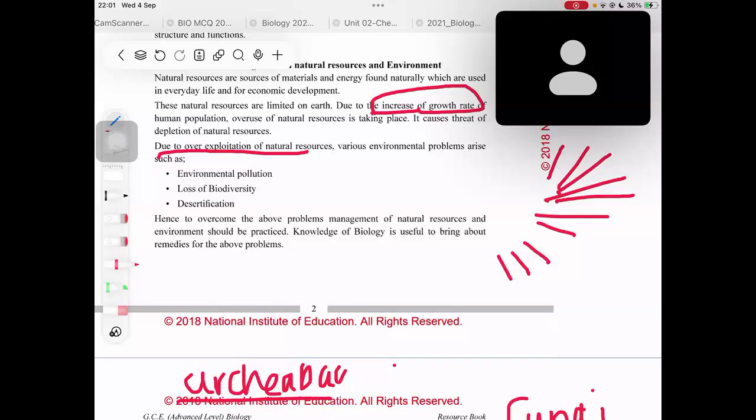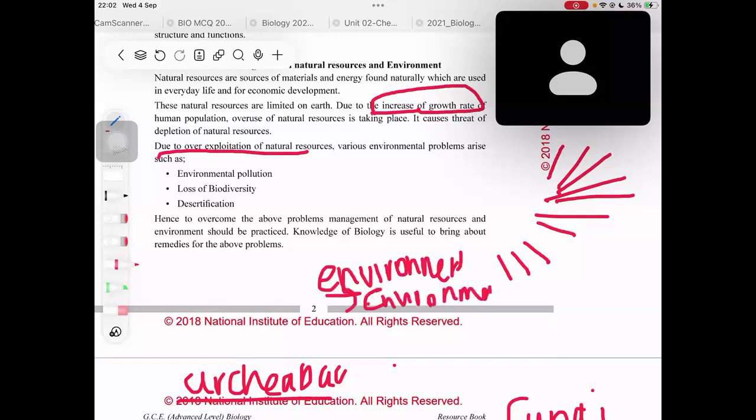So there will be some environmental problems which will arise when there is some over exploitation of the natural resources. Let's see what it is. These are the environmental problems that will take place, right? The first one is environmental pollution, right?